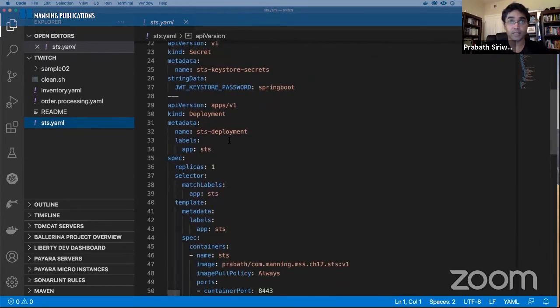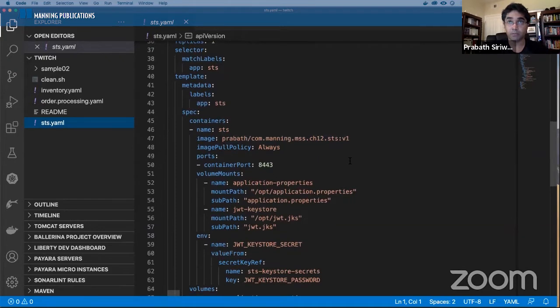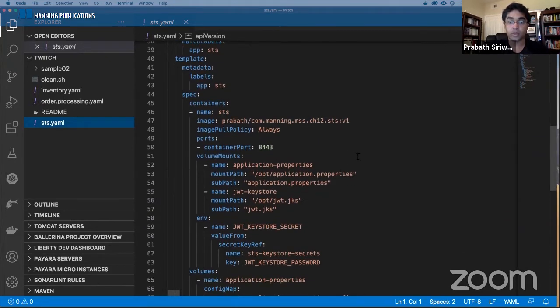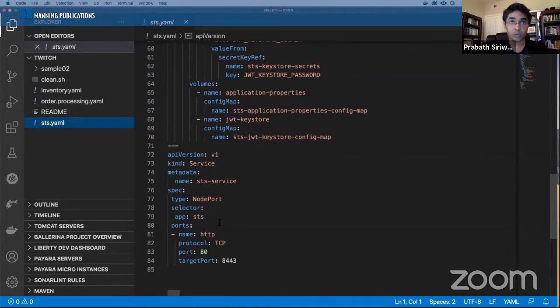You can see the STS deployment, and this is the container I'm using to run the secure token service. Then this deployment is exposed through the STS service. Here I'm exposing this STS service as a node port service. You don't need to expose this as a node port service when we integrate this with Istio. Right now, I deploy this as a node port service, so before we go into Istio, I can test it from my curl command line client.